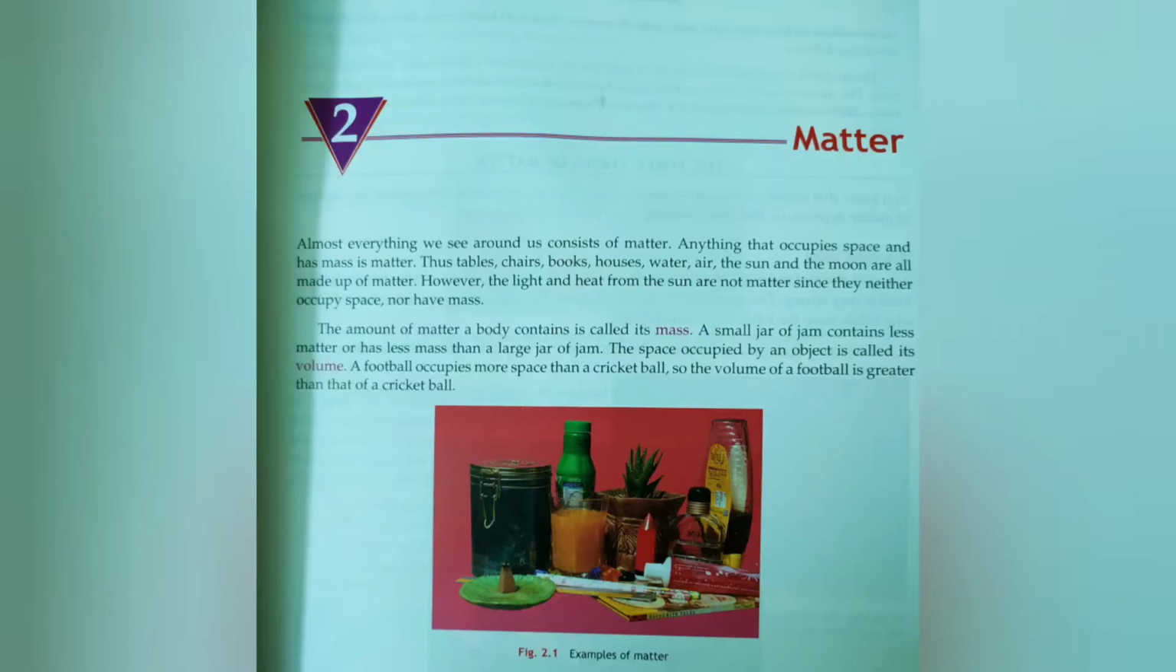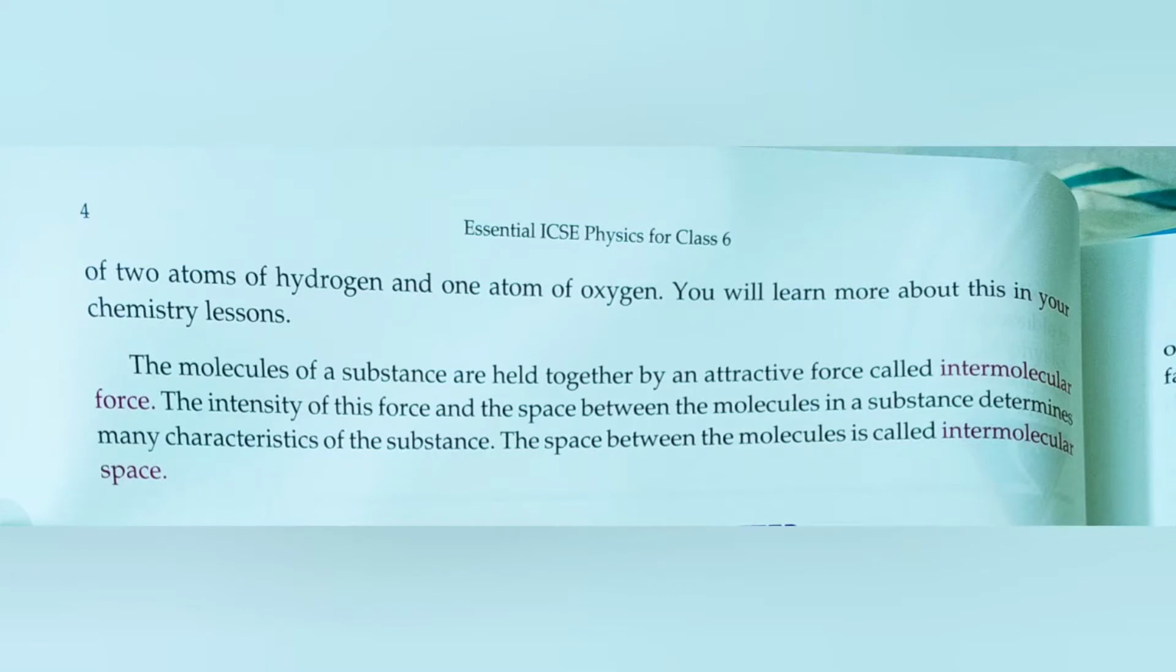Students, turn your books to page number 3 and underline the important terms on this page. First line: anything that occupies space and has mass is called matter. In your second paragraph, underline the first line: the amount of matter a body contains is called mass. And in the third line: the space occupied by an object is called its volume. Now you can turn to the next page.